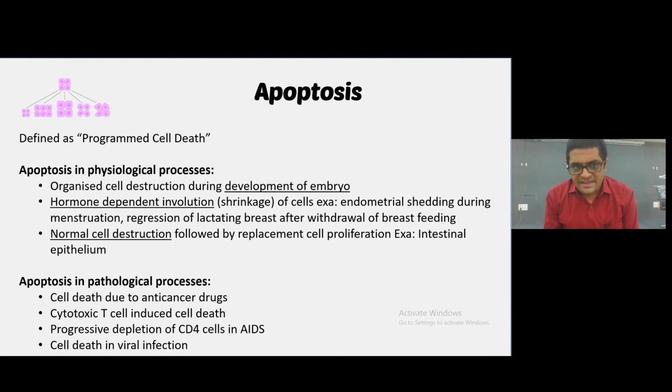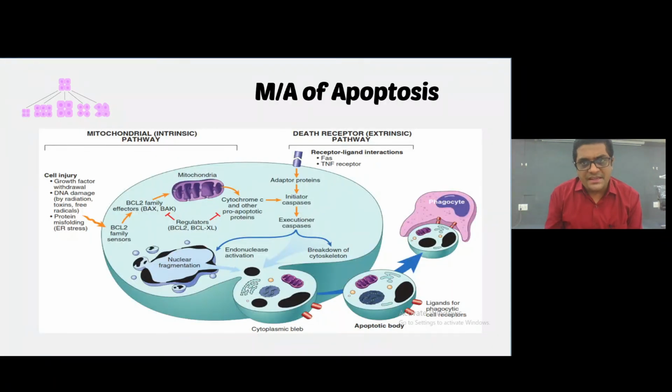Example is intestinal epithelium. Apoptosis in the pathological process: cell death due to anti-cancer drugs, cytotoxic T cell induced cell death, progressive depletion of the CD4 cells in AIDS, and cell death in viral infection. These are the pathological processes of the apoptosis, programmed cell death. The mechanism of action of apoptosis is the intrinsic and extrinsic pathway.